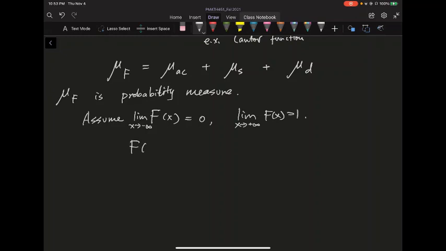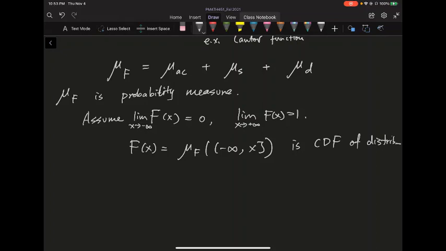In other words, you can think of f of x as the mu f of the set from negative infinity to x, I think closed at x here. If you have studied some probability theory, you probably recognize this is the CDF of the distribution.